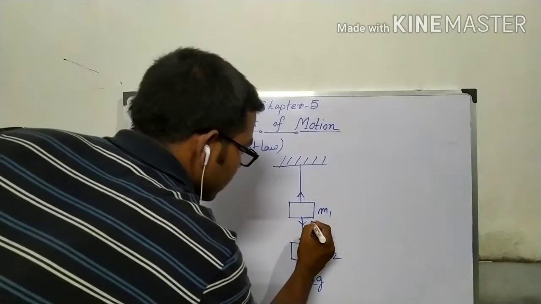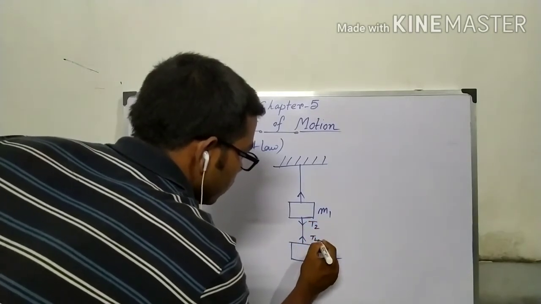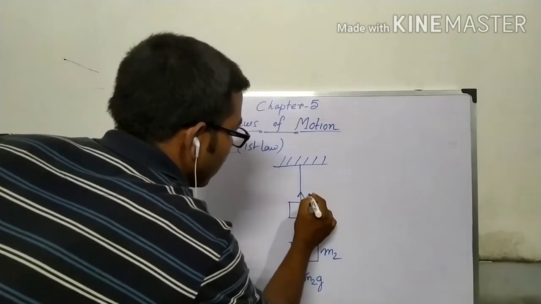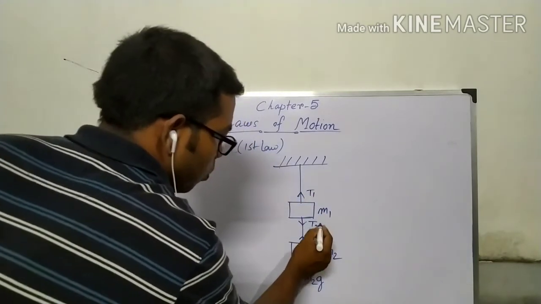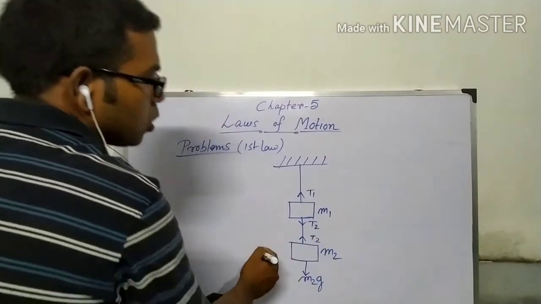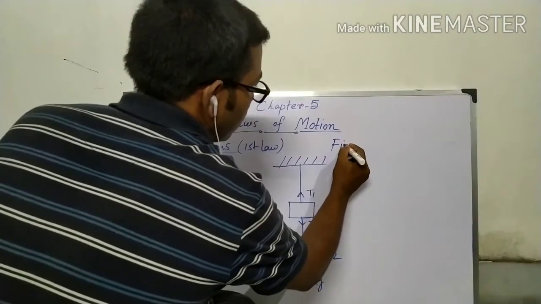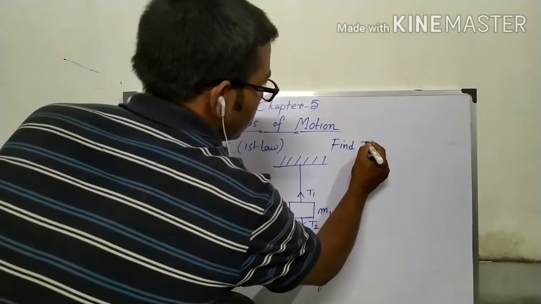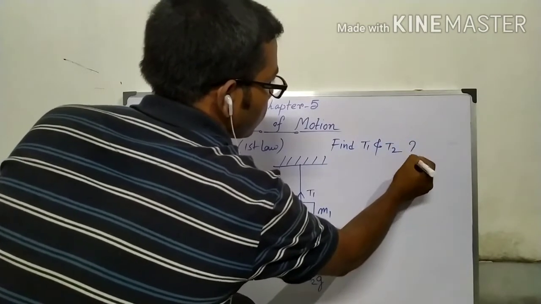So let this be T2, and this is T1. Here both tensions are the same as the string is massless. So we have to find T1 and T2.